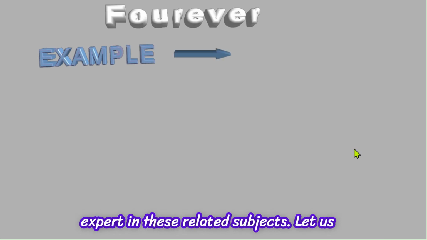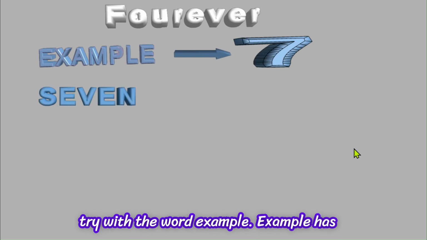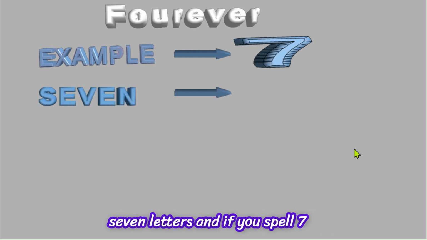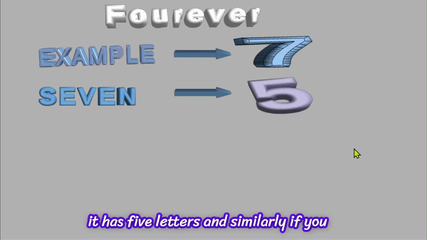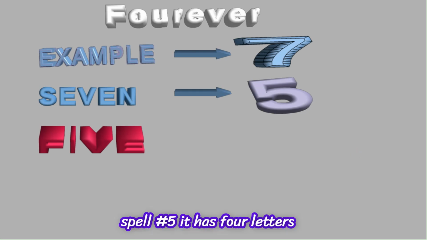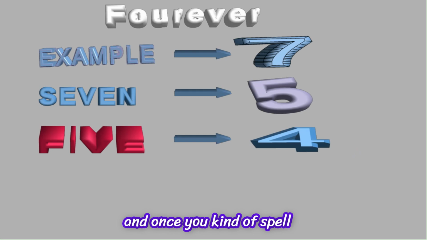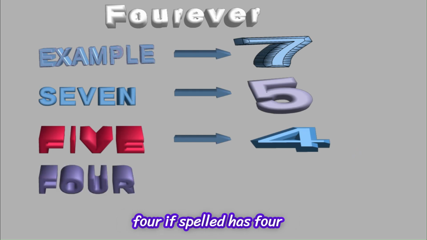Please note that I am not an expert in these related subjects. Let us try with the word example. Example has 7 letters, and if you spell 7, it has 5 letters. And similarly, if you spell number 5, it has 4 letters. And once you spell number 4, it has 4 letters. Again, the number 4, if spelled, has 4 letters.